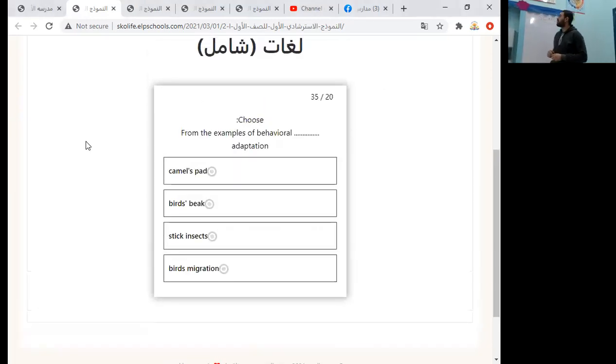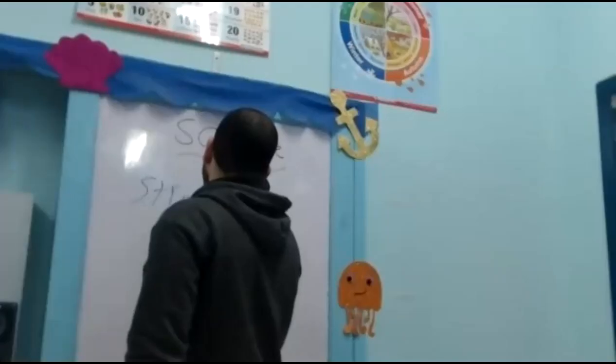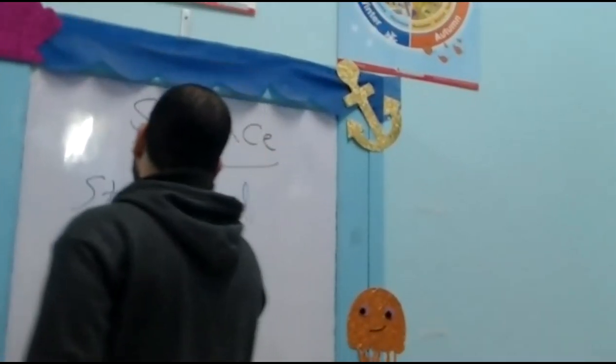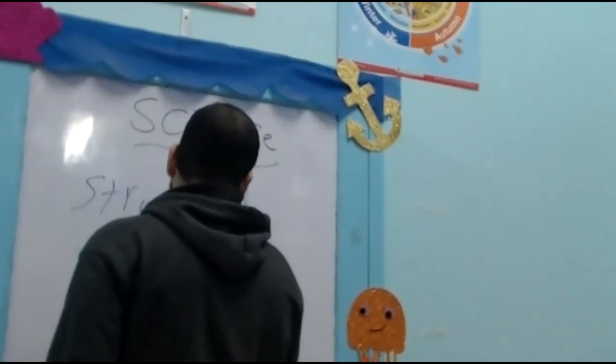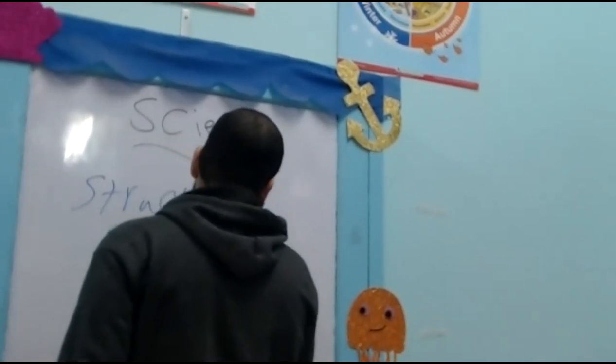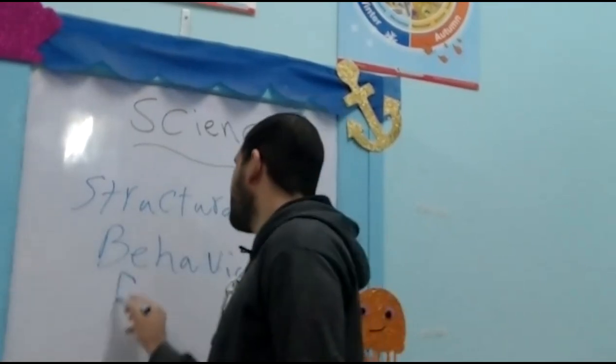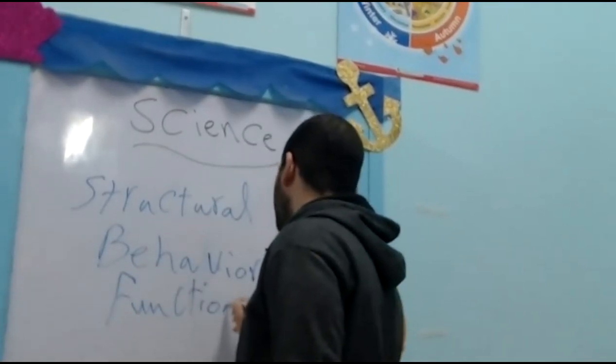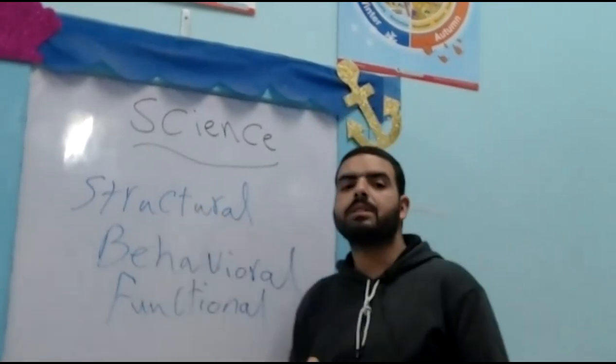Next question. From the examples of behavioral adaptation, we know that the concept of adaptation is some modification in structure, behavior, or function to be adapted or to tolerate the conditions of the environment. Okay? And there are many types of adaptation like structural, behavioral, and functional. The first type is structural adaptation.